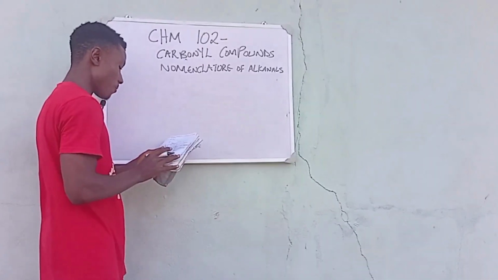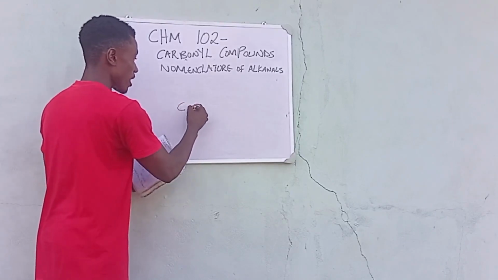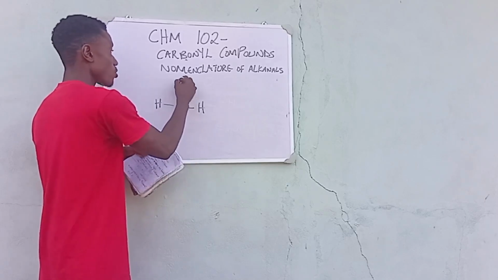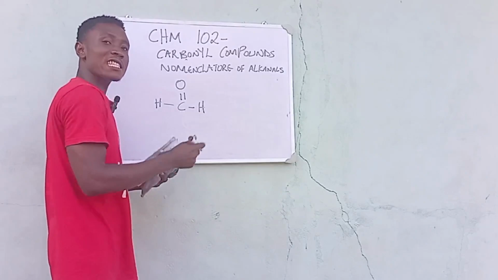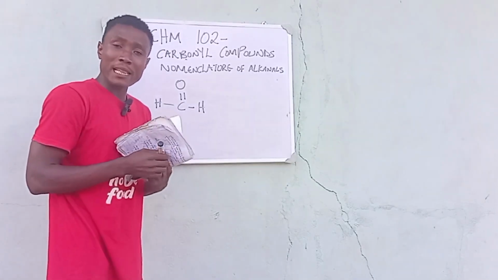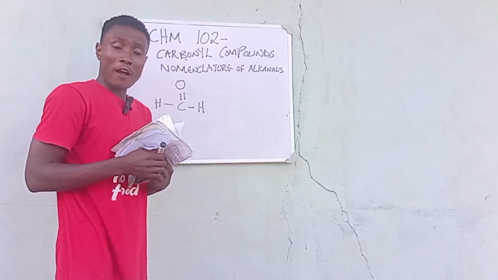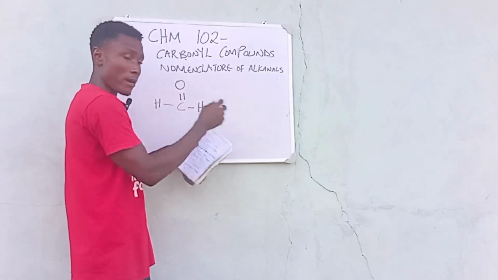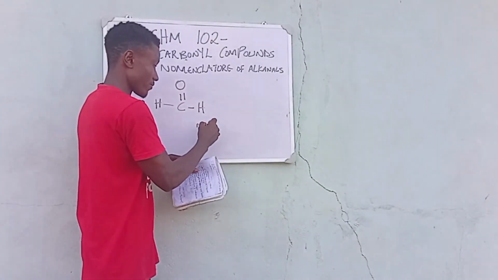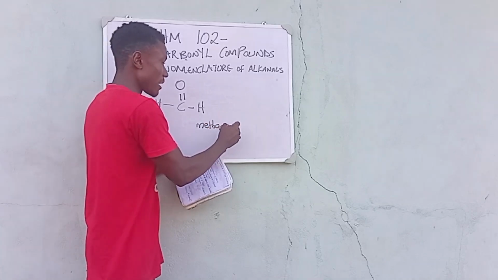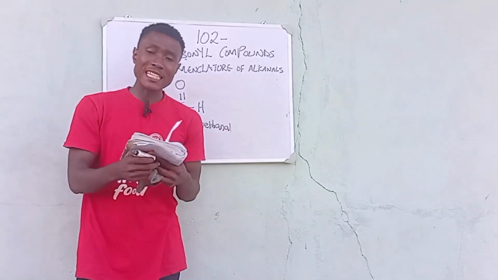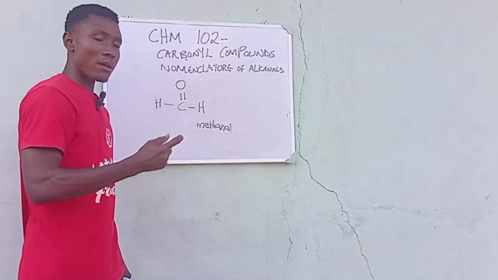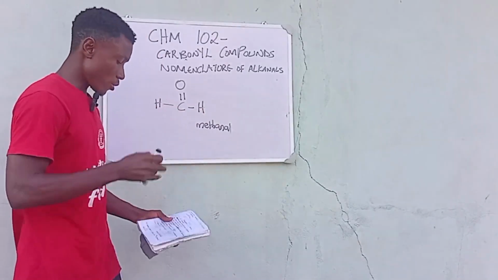Let's say we have another compound like this on the board, right? So we have our CH, and we have our H here, and we have our double bond O, right? This is a very simple alkanal structure. This is simply methanal. It's very important to note that the simplest member of the alkanal family is methanal.